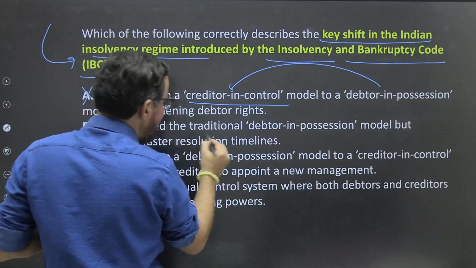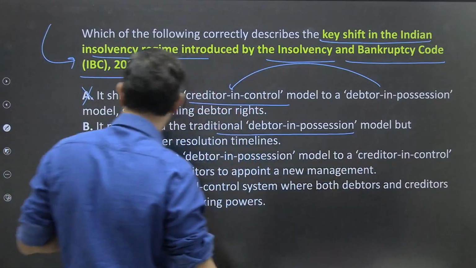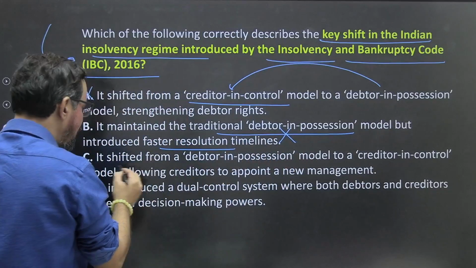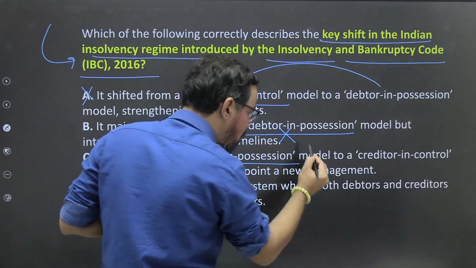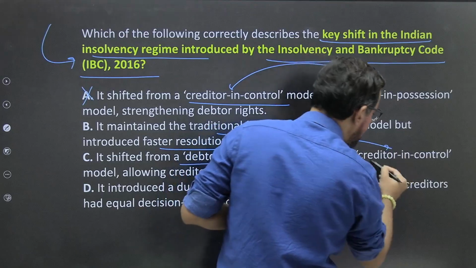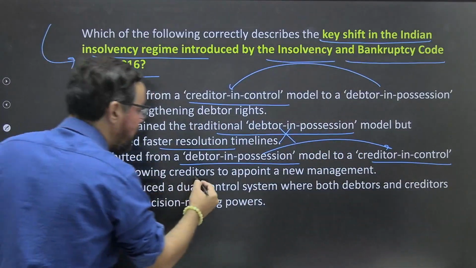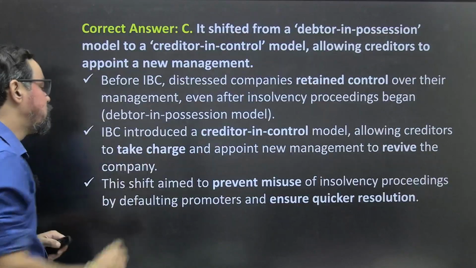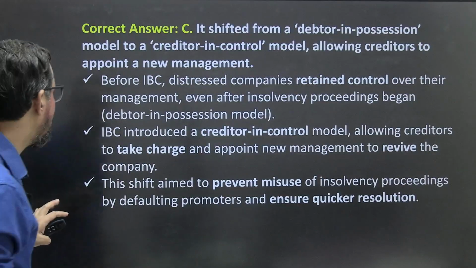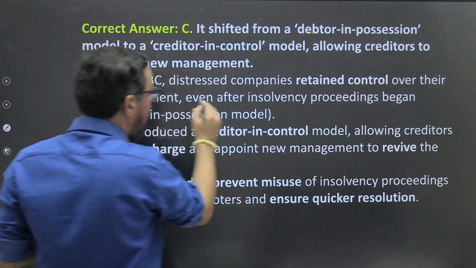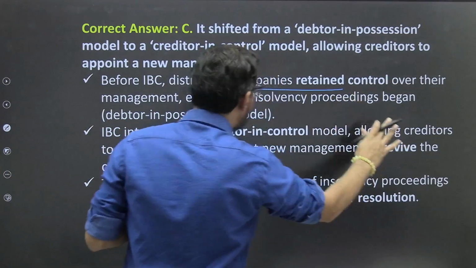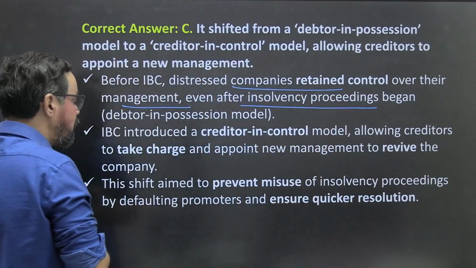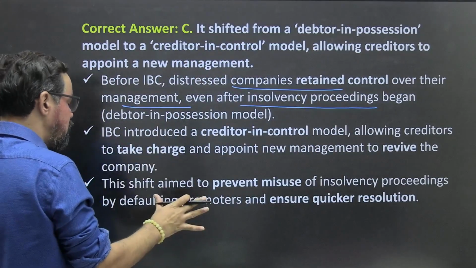It maintained the traditional debtor in possession model but introduced a faster resolution timeline. No, it shifted from the debtor in possession model to the creditor in control model, allowing creditors to appoint new management. 100% true. So option C will be the right answer. Before IBC, distressed companies retained control over their management even after insolvency proceedings began, so it was a debtor in possession model.